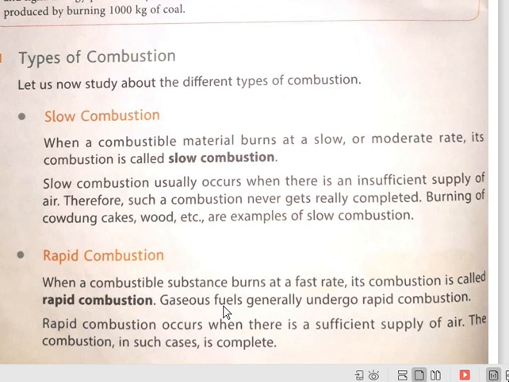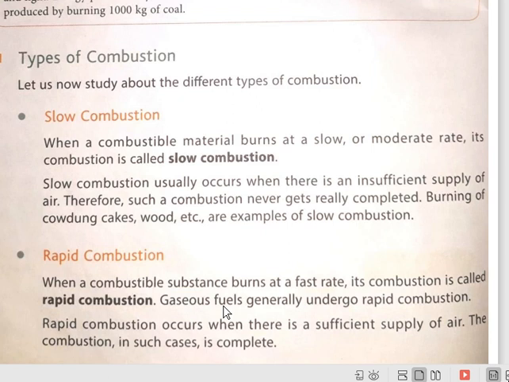Okay. For example, burning of cow dung cake at home as cooking fuel, burning of wood, they are examples of slow combustion. Now the question arises, why is there slow combustion? Why does wood burn at a slow or moderate rate? The reason is that here the supply of oxygen or air to these materials is not proper.